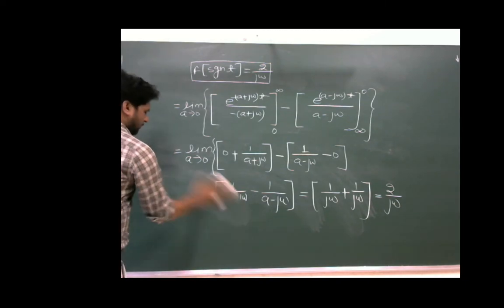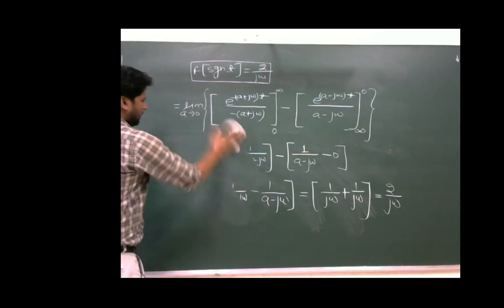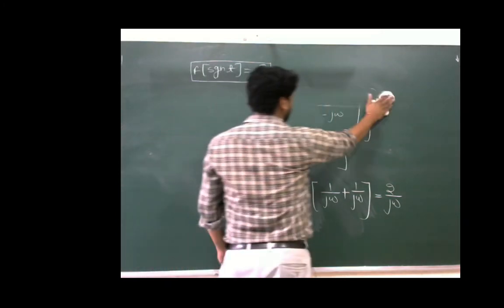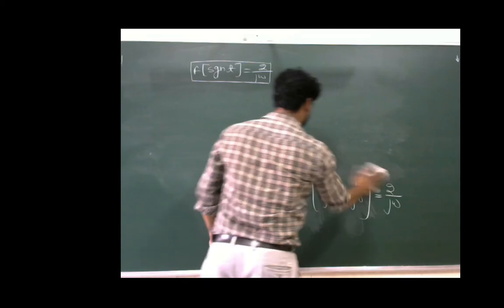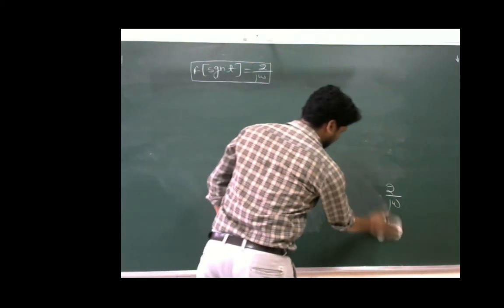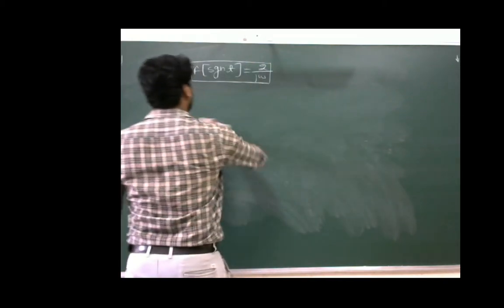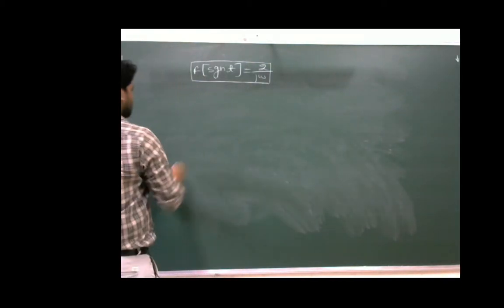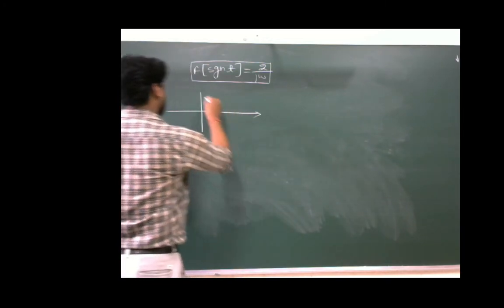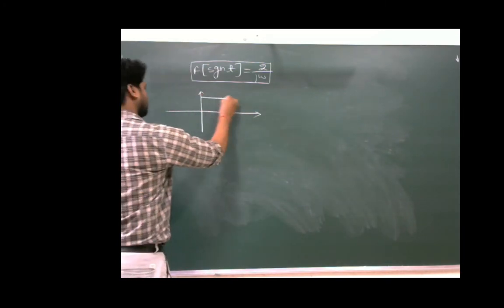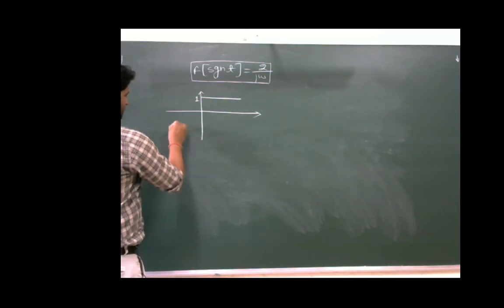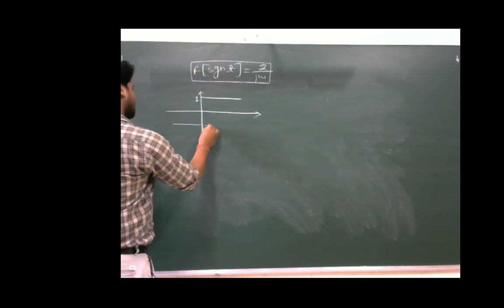Now we will process this signum t and get some other more beneficial results. As we know, the signum t can be defined as, for t greater than 0, value of signum t is equal to 1, and for t less than 0, value of signum t is minus 1.